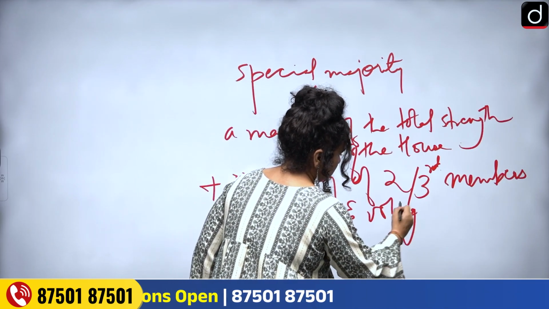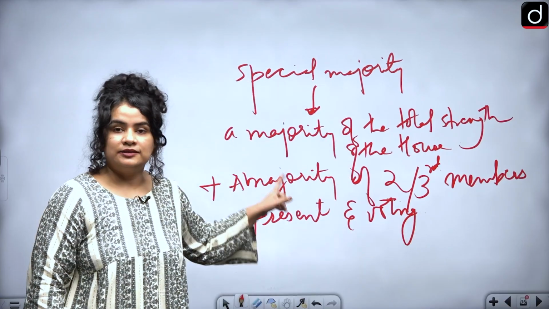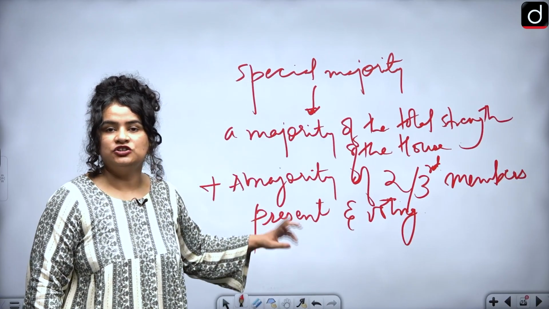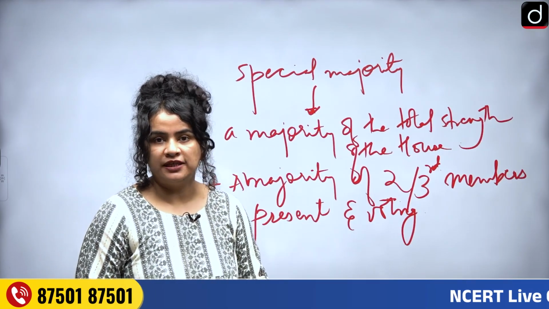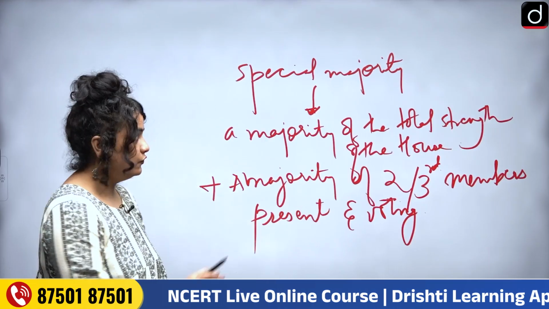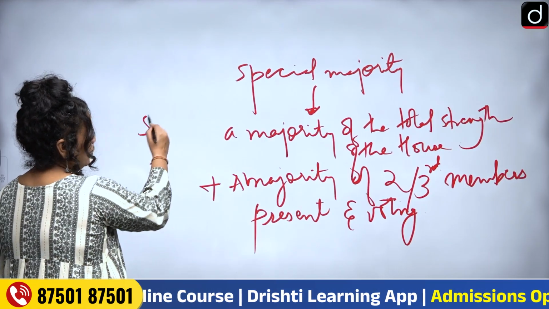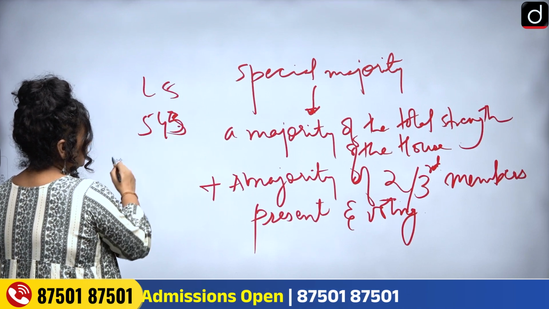This is what you understand by special majority, and both these conditions have to be satisfied in order for an impeachment to take place, and these conditions have to be satisfied in both houses. So for example, 543 is the strength of Lok Sabha. Now what will be the majority?